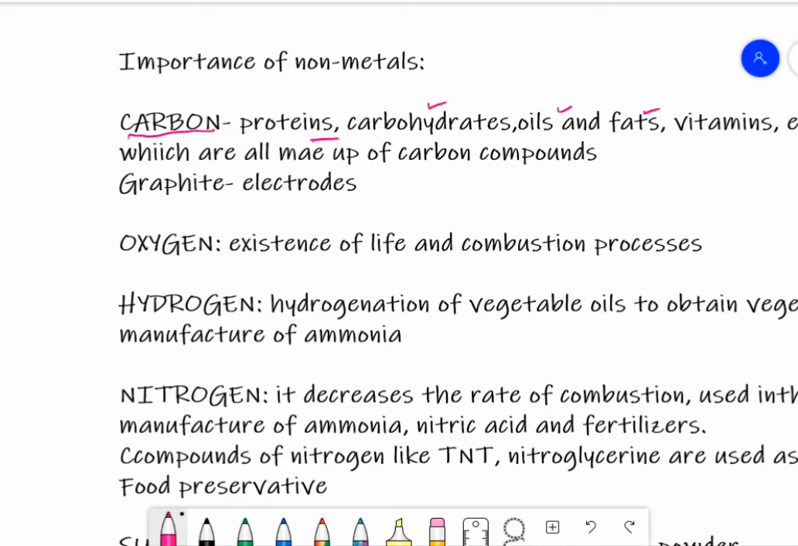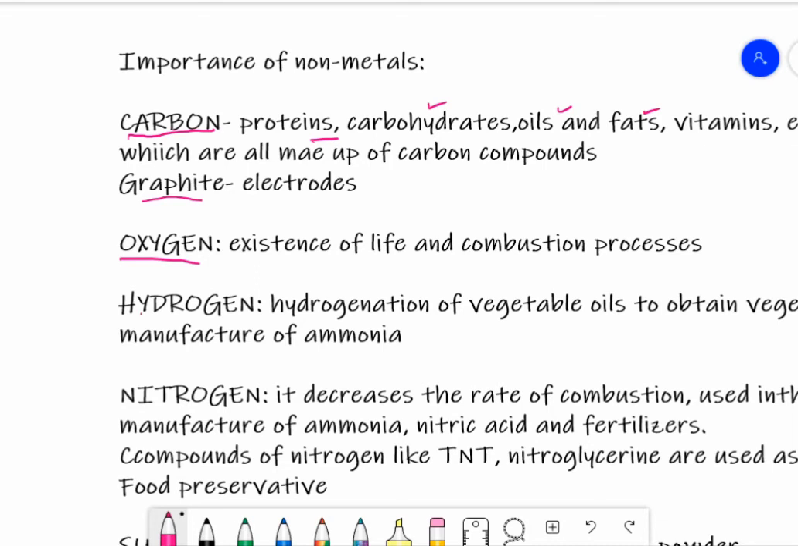Carbon in the form of graphite, graphite is an allotrope of carbon. It is used as electrode in the electrolytic cells and dry cells. Oxygen is another non-metal which is equally important for existence of life and combustion processes. Oxygen is present in the air and is essential for breathing to maintain life.